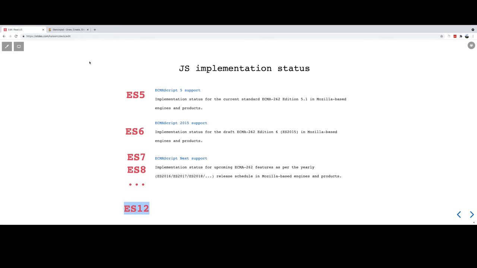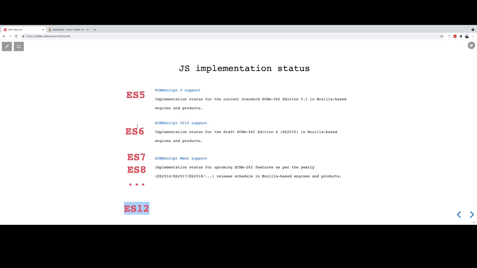They only support ES5, the previous version of JavaScript. Then there's a problem. If you write a React project and you use ES6 features like creating classes, how is the browser going to support that, because the browser still supports ES5?